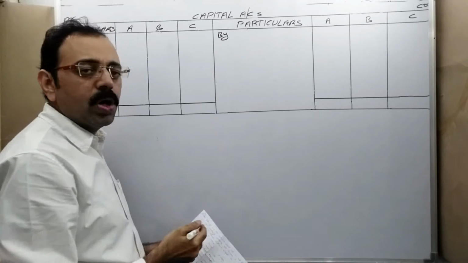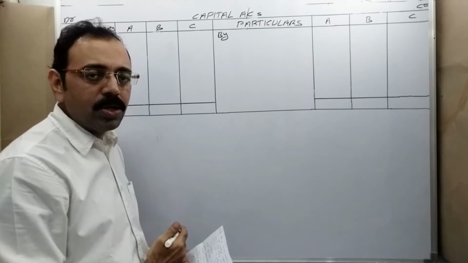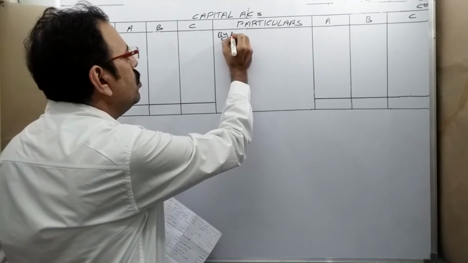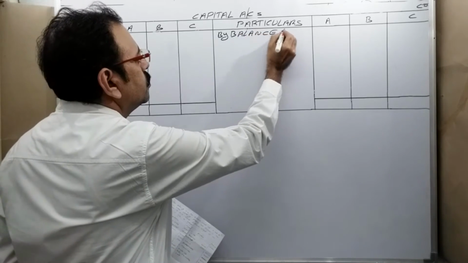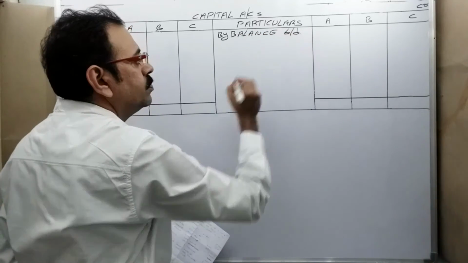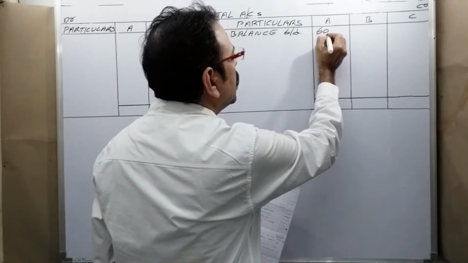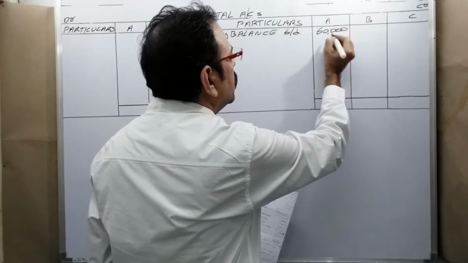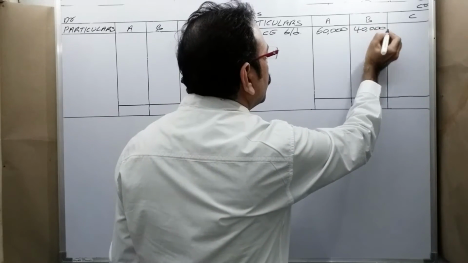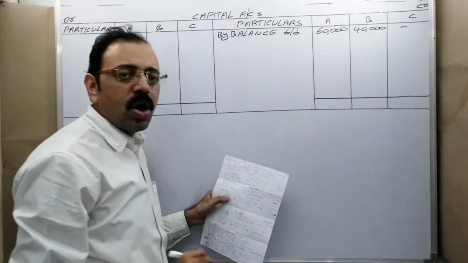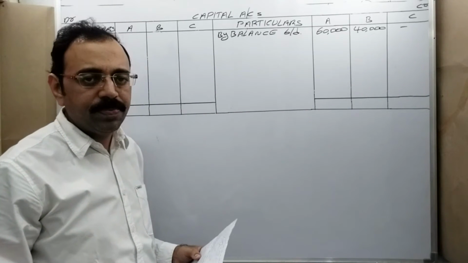With By, because this is an account. What to write? We are bringing the balance, no? Therefore, write balance brought down. Now, A's capital is 60,000 rupees. B's capital is 40,000 rupees. C's capital is not given in the old balance sheet. Don't write anything for the new partner.